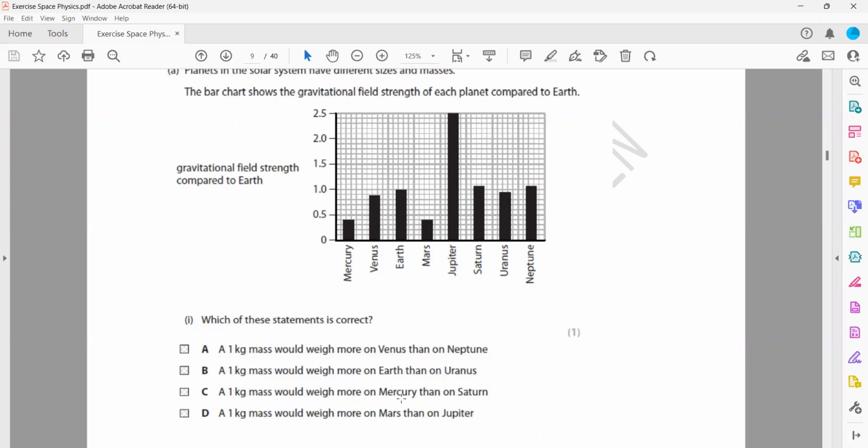So which statement is correct? You can use the screen annotation to mark which one you think is the right statement. The gravitational field strengths are given. The bar chart is showing the relative gravitational field strength. Which of these statements is correct?